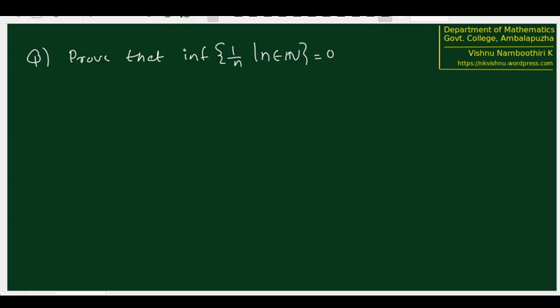And using the axiom of completeness, we derived an alternate version using the infimum of a set. In that statement, we proved that given a non-empty, bounded below subset of real numbers, we can find the infimum of that set in the set of all real numbers. So what about this particular set, the set of all 1/n, where n is a natural number? Clearly, this is bounded below because 1, 1/2, 1/3, all these numbers are positive, and therefore 0 is going to be a lower bound for this set.